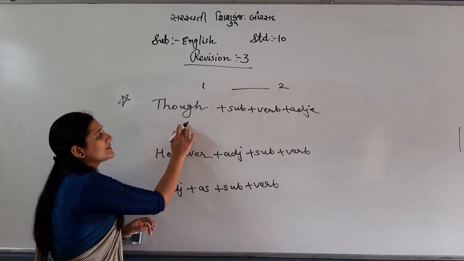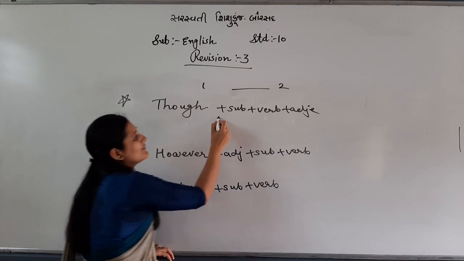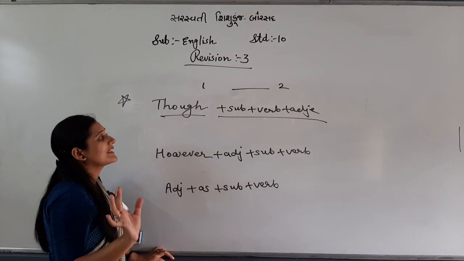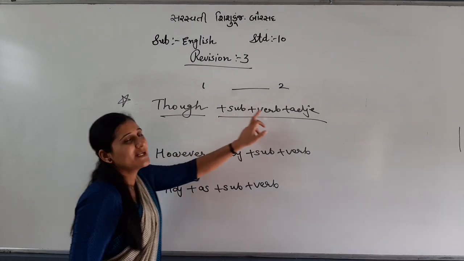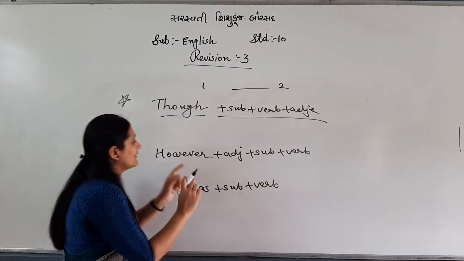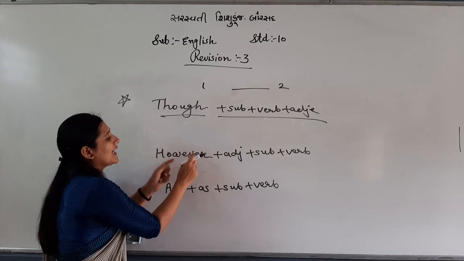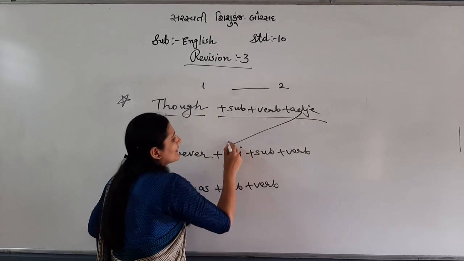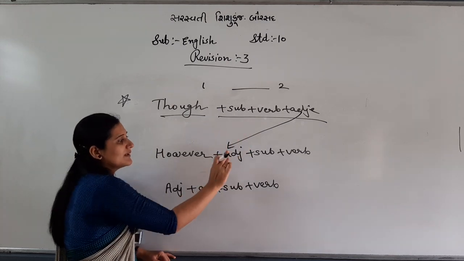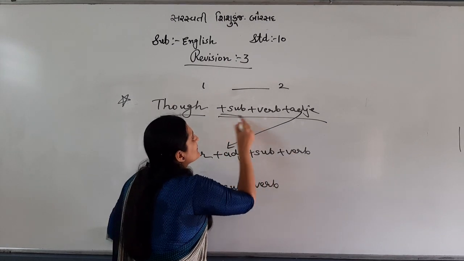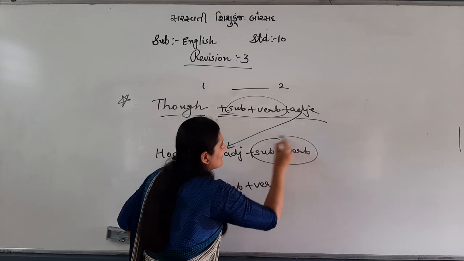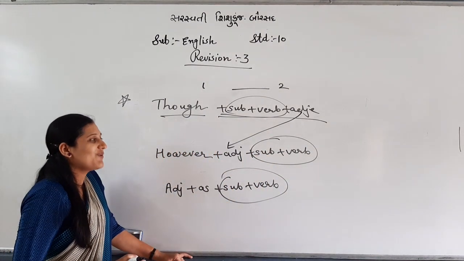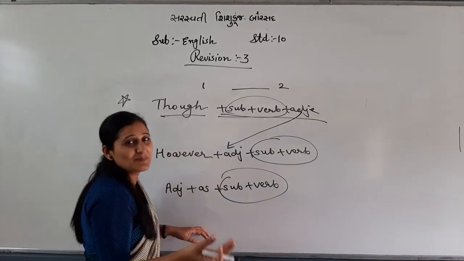So what is the sequence of "do"? Nothing. Whenever it is the first sentence, add "do" before that. Nothing else. Do, subject, verb, adjective. But "however" means "do" and "however" will be first. However, adjective: here the adjective will come in the second position from fourth. Then subject and verb. See, subject and verb are like husband and wife. They will live together all the time. Just joking, so you can remember.